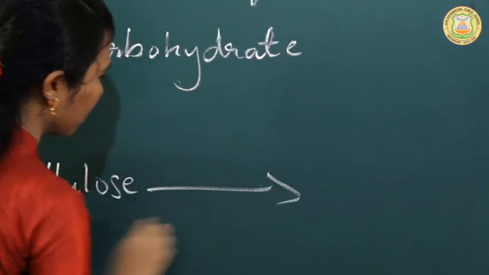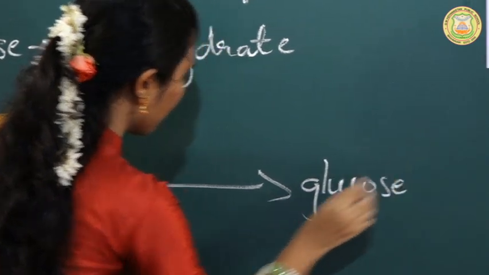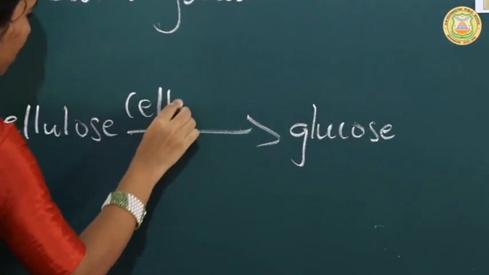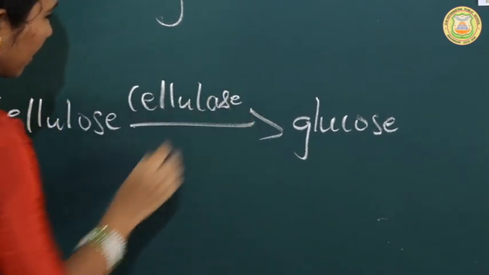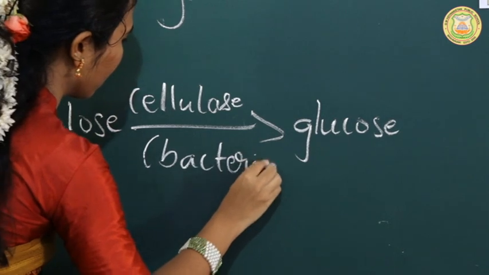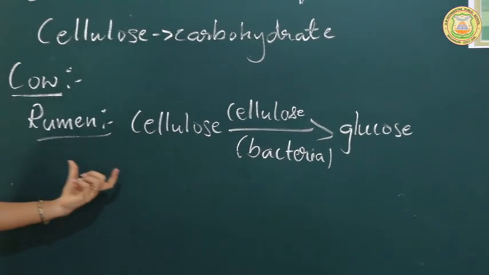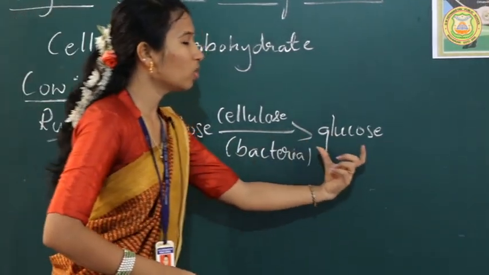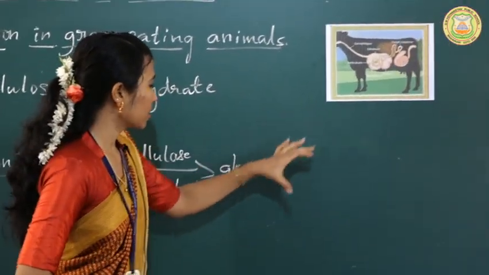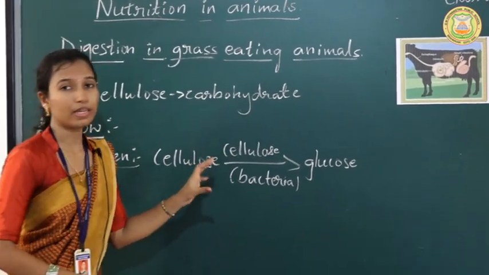So slightly, the cellulose gets digested into glucose, and this partly digested food present in the rumen is called cud.